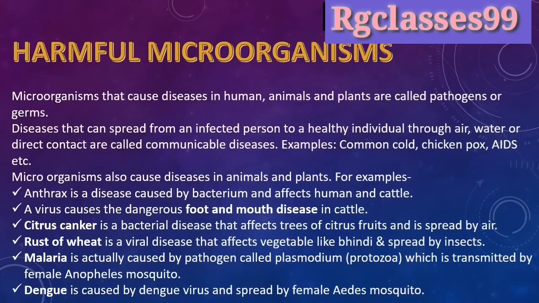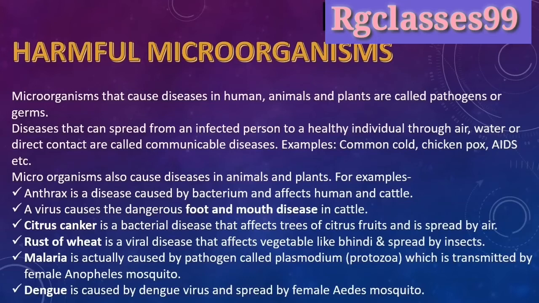Malaria is actually caused by pathogens called Plasmodium, which is transmitted by the female Anopheles mosquito. Dengue is caused by the dengue virus and spread by the female Aedes mosquito.